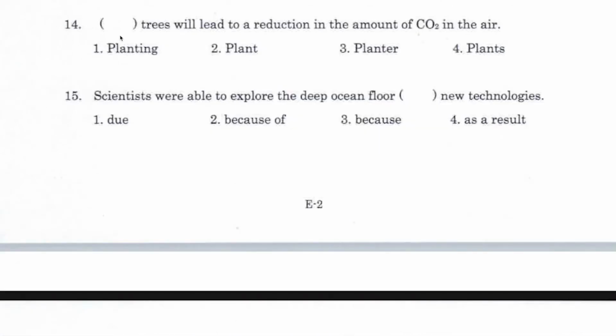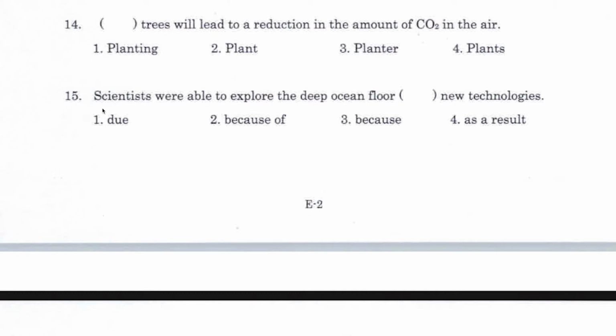Number 14, planter, plant, trees, will lead to a reduction in the amount of CO2 in the air. Since we have the auxiliary verb will here, the preceding 2 words must be the subject, and the only option that can give us a subject is number 1, planting trees.